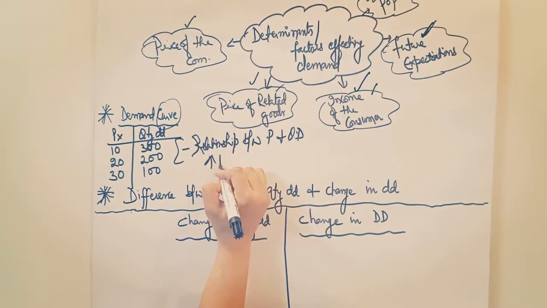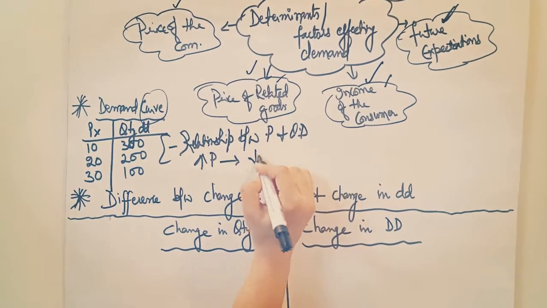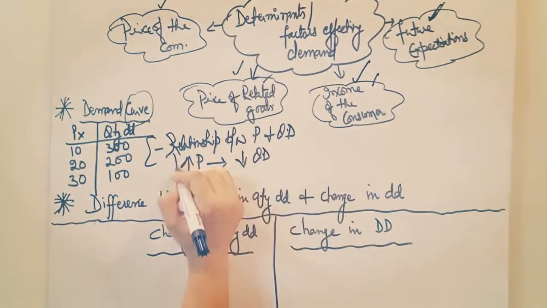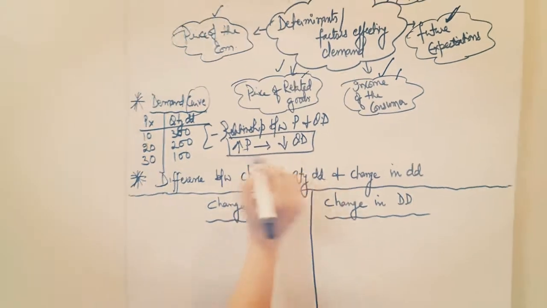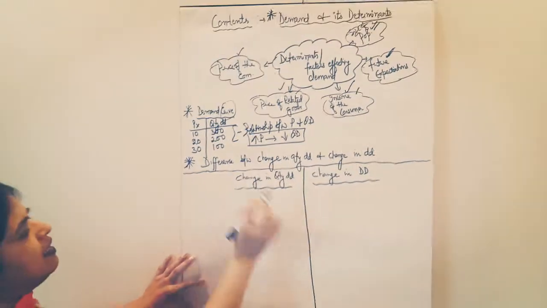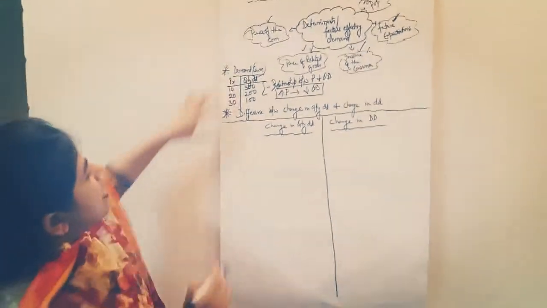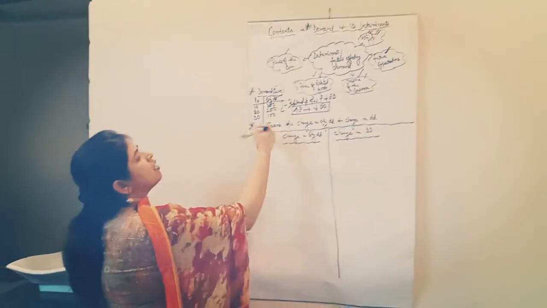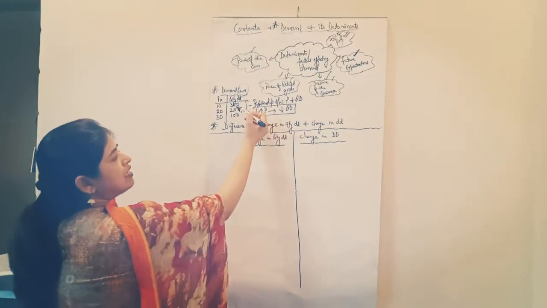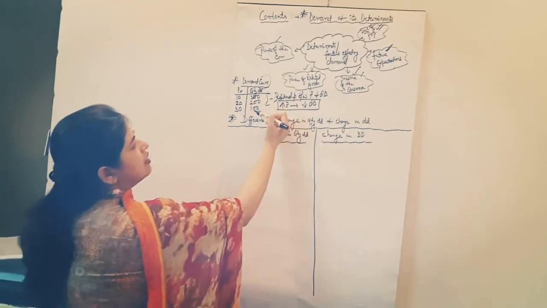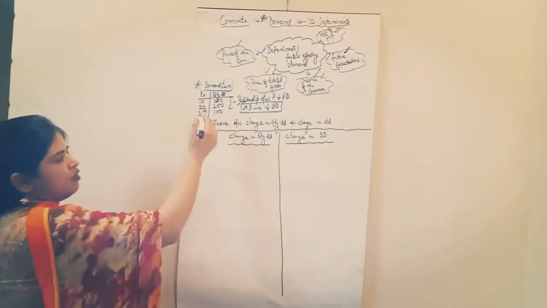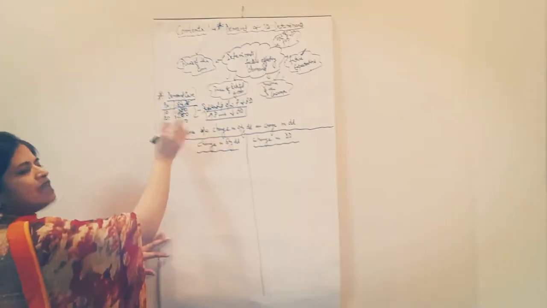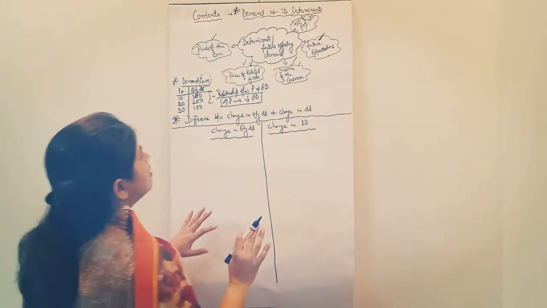When price increases, it leads to a decrease in quantity demanded. So it shows the inverse relation between price and quantity demanded. Look here, students, when the price increases from 10 to 20, 20 to 30, quantity demanded keeps decreasing: 300, 200, 100. So now we have to convert this tabular presentation into diagrammatic form.